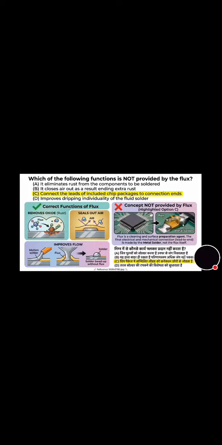You can see which of the following function is not provided by the flux. Its correct answer is option C, that is connect the leads of included chip packages to the connection ends. Now we will move towards the next question that's on the screen.